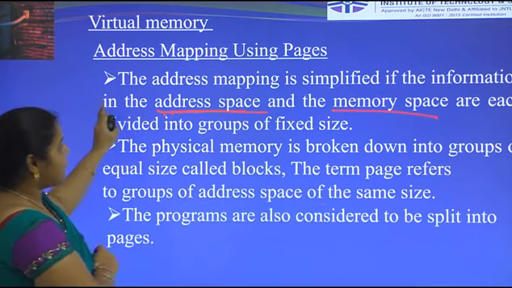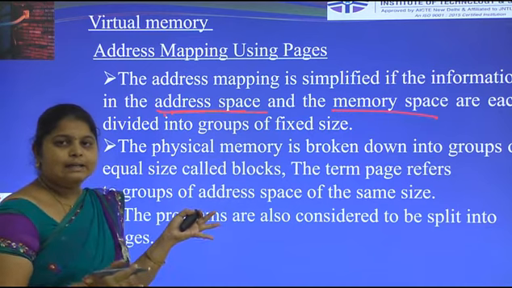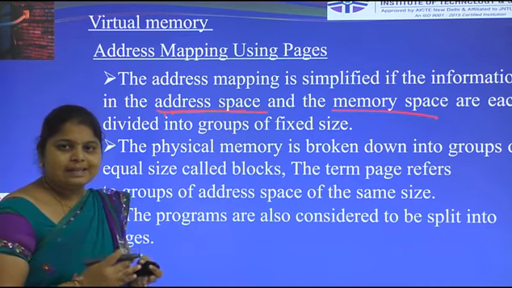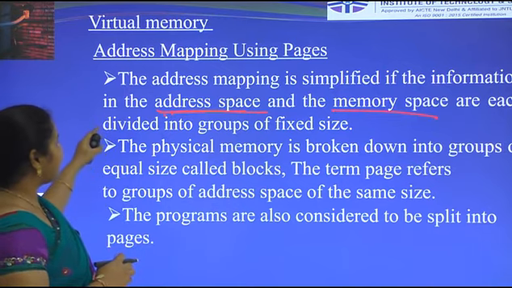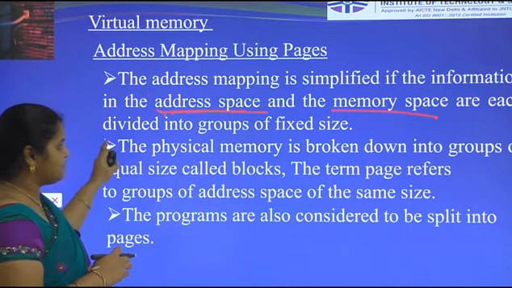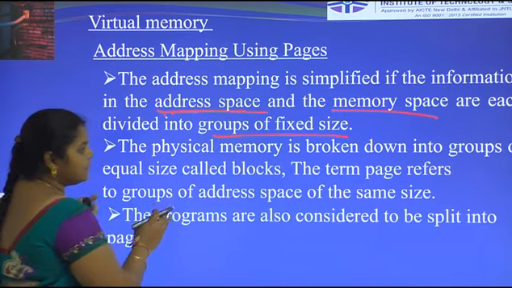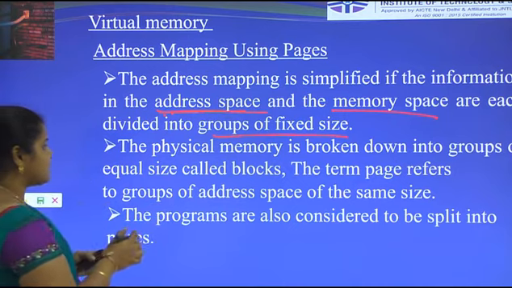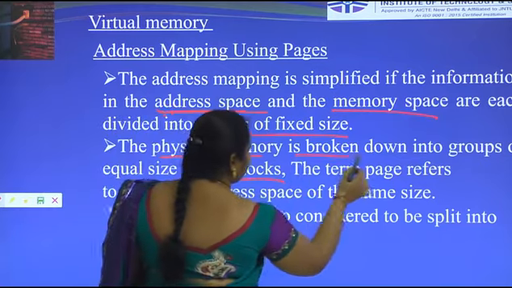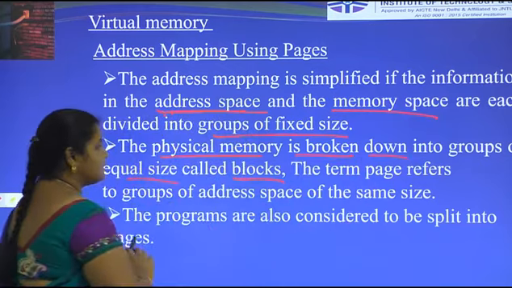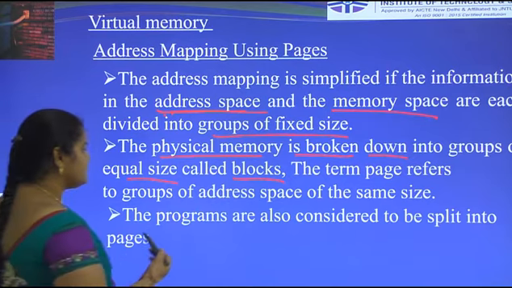Okay, the address mapping using pages. In the previous diagram, the virtual address is represented by the memory table and main memory, which are divided into pages or blocks. The address mapping is simplified if the information of address space and memory space are each divided into groups of fixed size. The physical memory is broken down into groups of equal size called blocks. The term page refers to a group of address spaces of the same size.